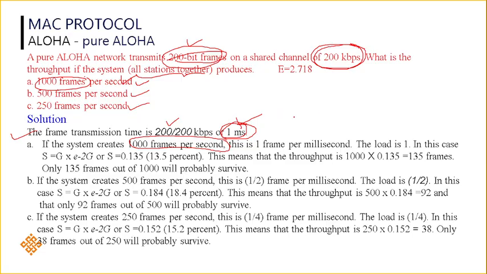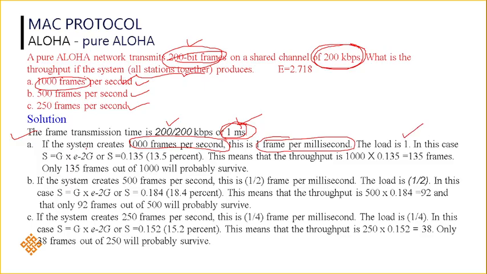So just write 1000 by 1000. You will get 1 frame per millisecond. Milli means 10 power minus 3. So 1000 divided by 1000, you will get 1. So here the load is 1 now.